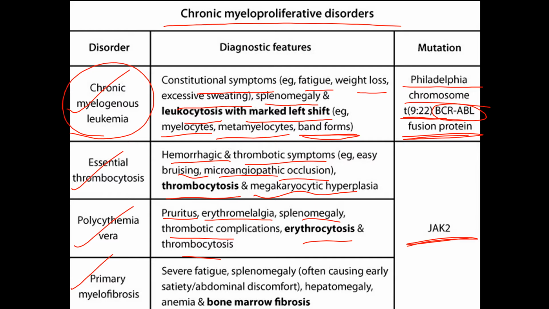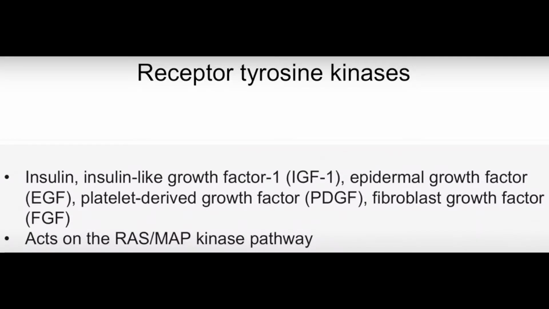In primary myelofibrosis, the diagnostic features are severe fatigue, splenomegaly that often causes early satiety or abdominal discomfort, hepatomegaly, anemia, and bone marrow fibrosis. Now let us study some points about receptor tyrosine kinases.